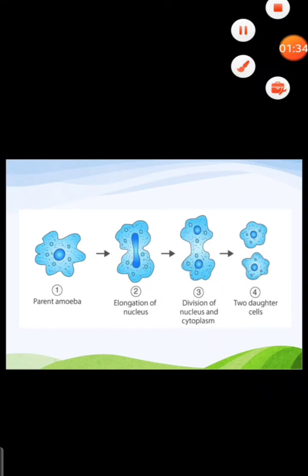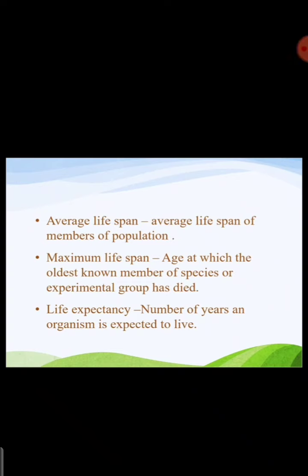So this we have learnt, and we have gone through terms like average lifespan. Average lifespan of a population is nothing but the average years the members of the population lived. We learned it by taking the example of the human population. Among 100 members, if 80 members live for 80 years, then on average we take 80.